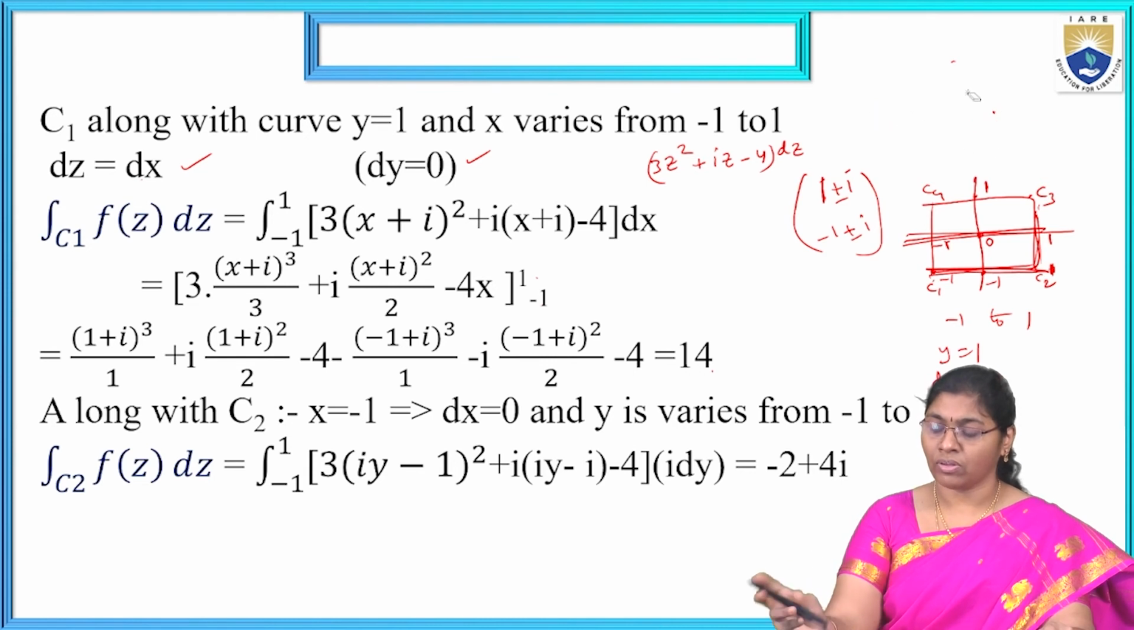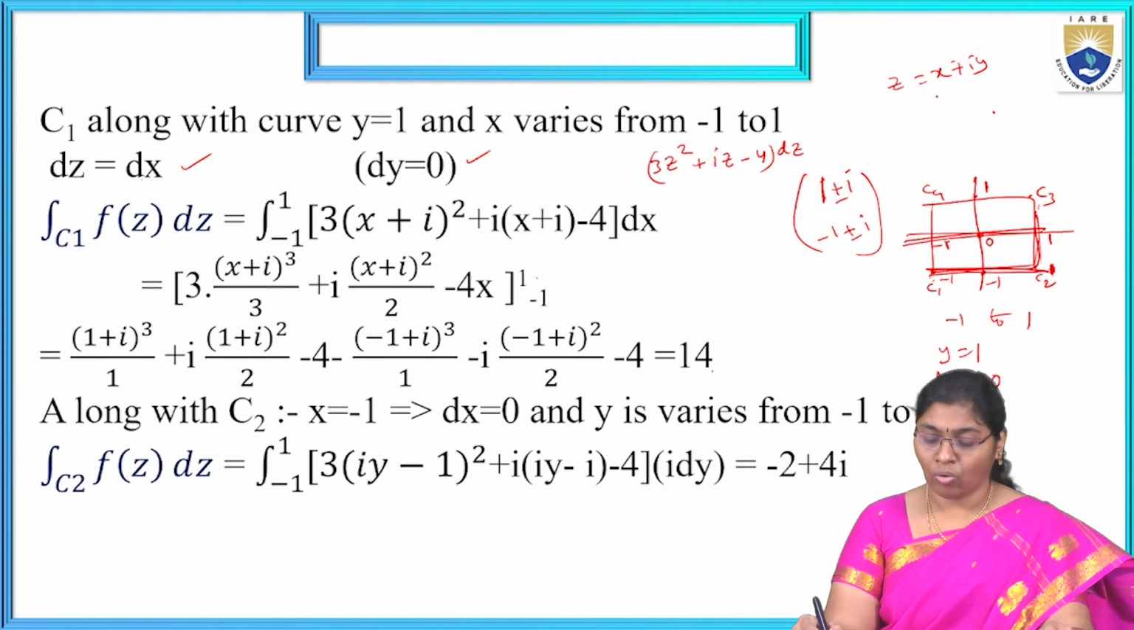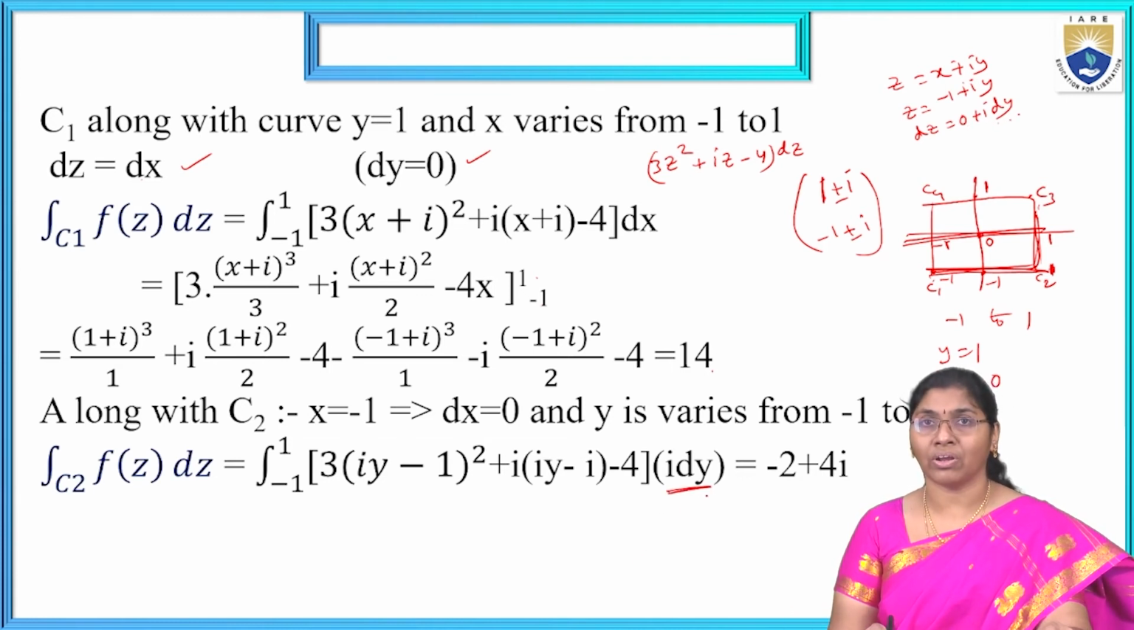Now, the same process. z equal to x plus iy, we know. Now, x is nothing but minus 1, so z equal to minus 1 plus iy. Now, dz equal to 0 plus i dy, so dz equal to i dy. I am substituting that.